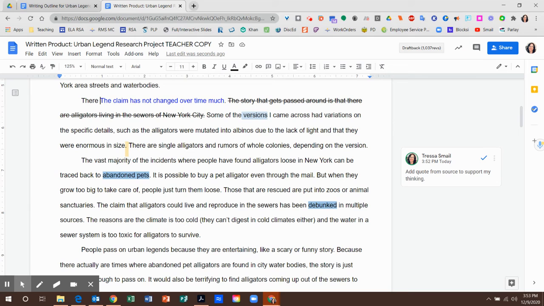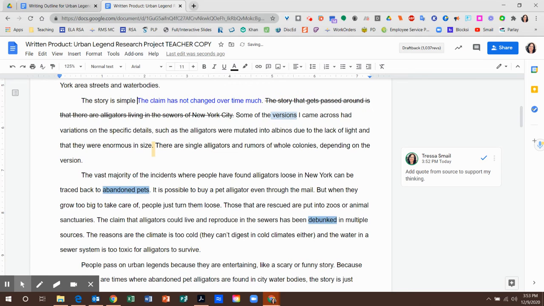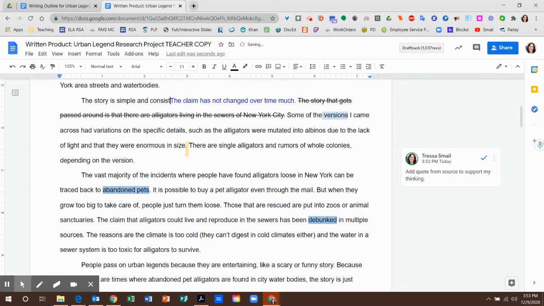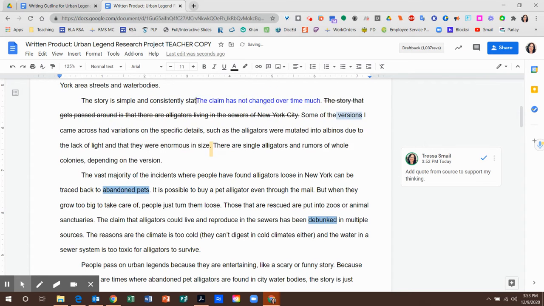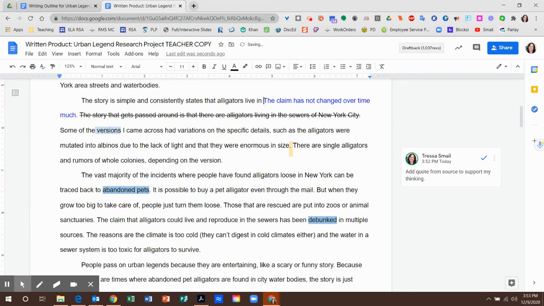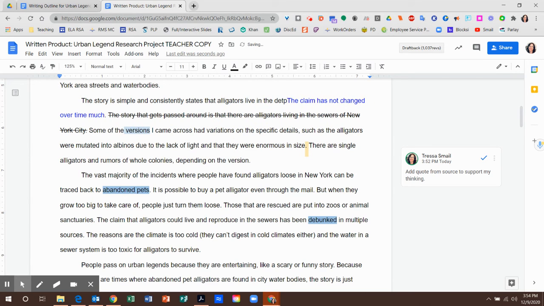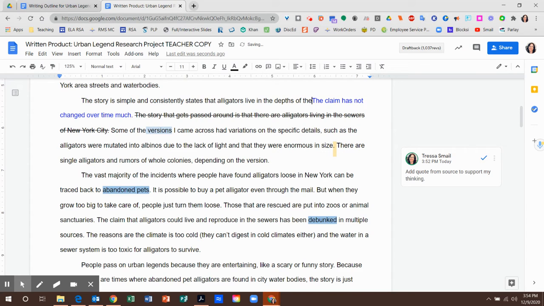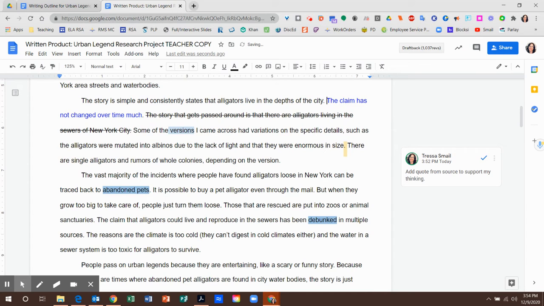So, the story is simple and consistently states that alligators live in the depths, maybe, of the city. And then some versions. Okay, let me just experiment.